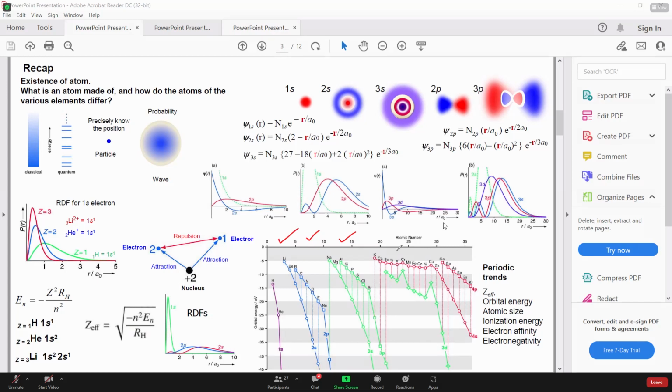We saw the different trends: radius, ionization energy, electron affinity, and so on. All of those trends were related to this orbital energy trend, right? And now, since we are going to look into the molecules, obviously these molecules will be formed by a combination of these atoms. So that's why their energies will play an extremely important role.